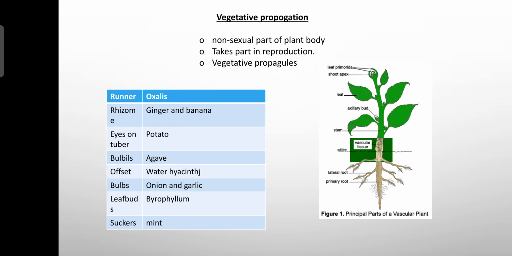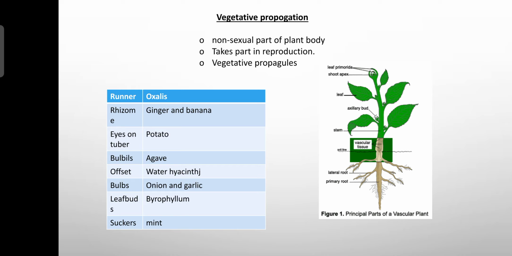There are multiple examples for the vegetative propagules. So in this video there is one table. Okay, the first example is the runner in oxalis. Oxalis is a plant. The non-sexual part that takes part in reproduction is a runner here. In ginger and banana, the non-sexual part that takes part in reproduction is the rhizome. In potato, we have the eyes on the tuber that take part in asexual reproduction.